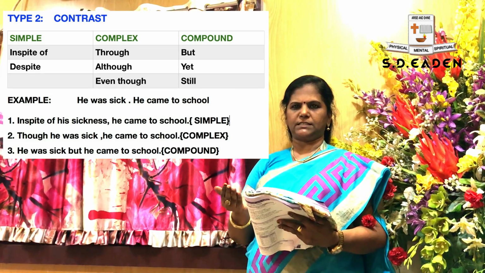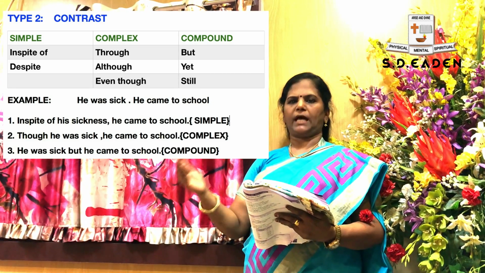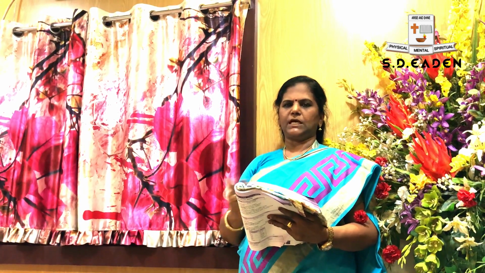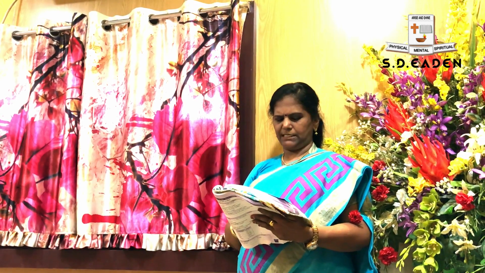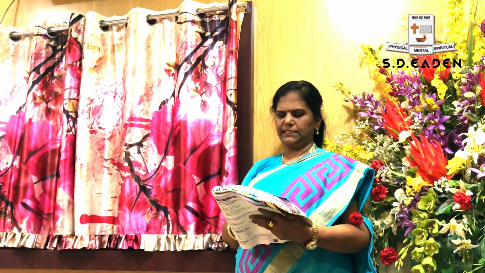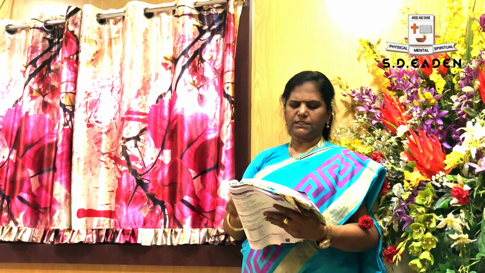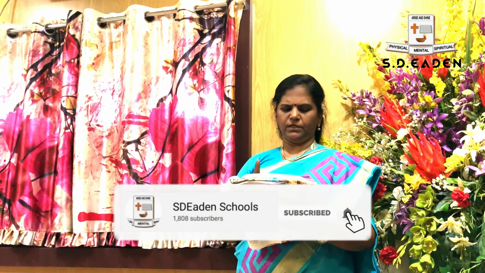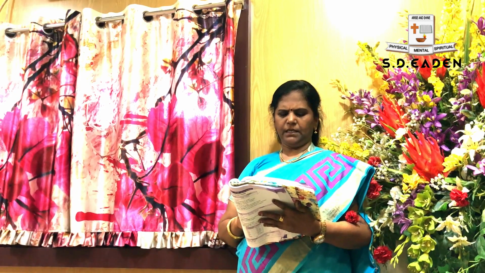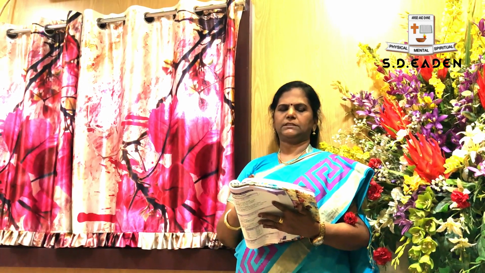What do you mean by contrast? You are expecting something to happen but the opposite, a contrast way, happens. That is known as contrast ideas. So for contrast ideas, this is the formula you are supposed to apply. Now we have discussed two types. First one is cause and result, that is known as type 1. And second type, contrast type, that is opposite reaction. For that you have to apply some different formulas.